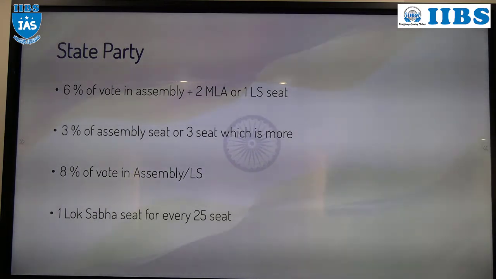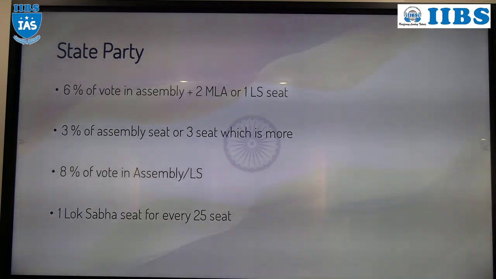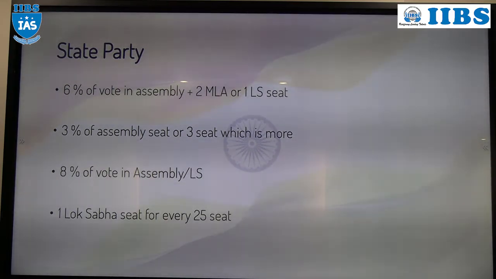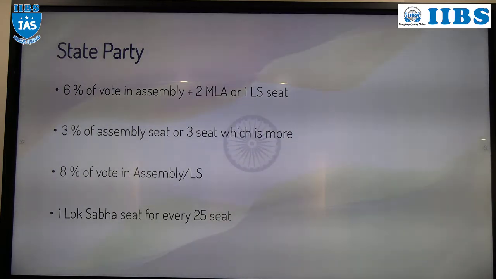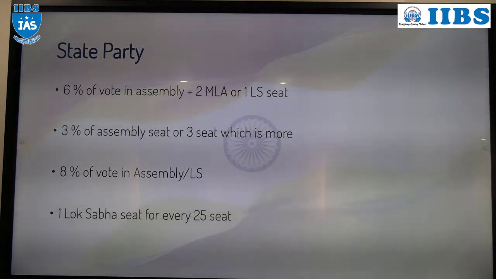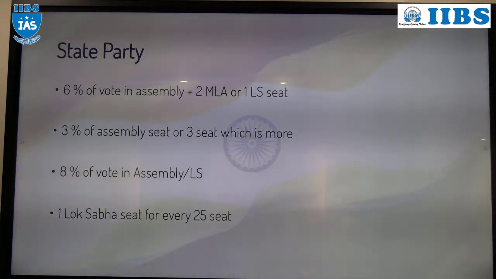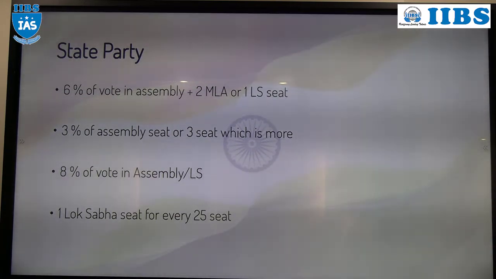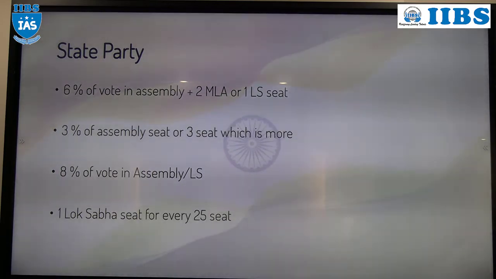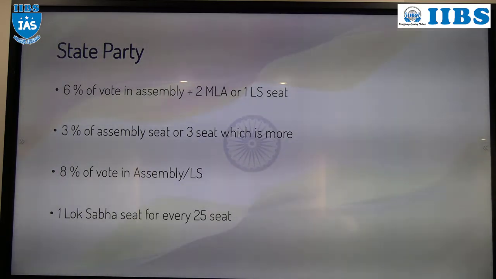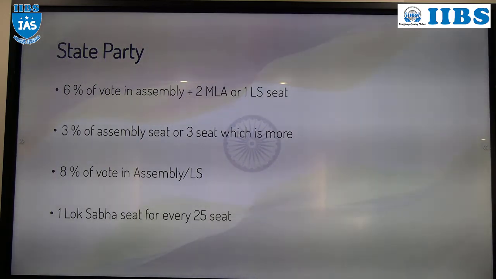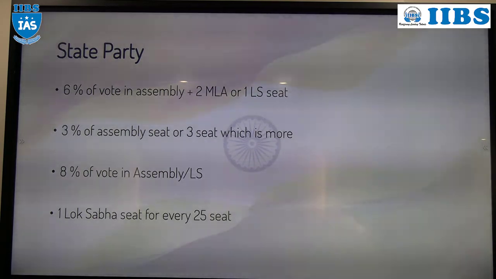The advantage is that for a recognized party, for filing the nomination, only one elector is required. Plus the electoral roll will be given free of cost. Apart from that, the party symbol will be reserved for that party only and will not be allowed to any other party.